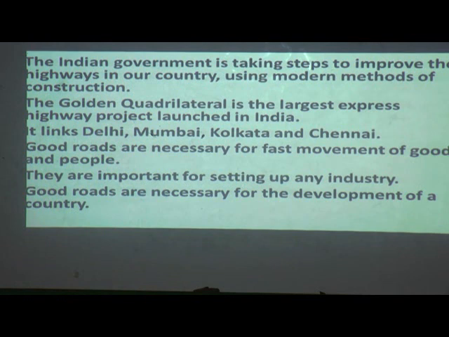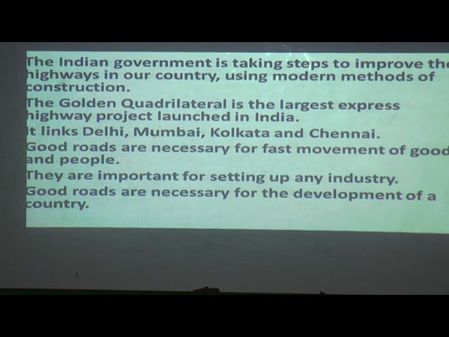The Indian government is taking steps to improve highways in our country using modern methods of construction. So what is the government doing? They are taking so many steps to improve our highways in our country, using different methods and modern new technologies and constructions.